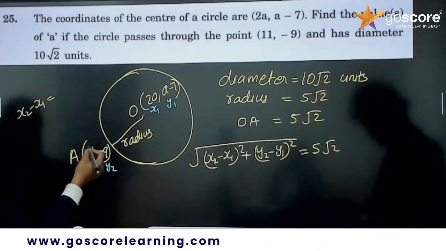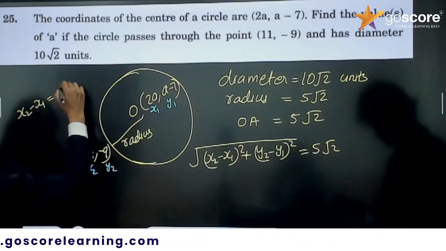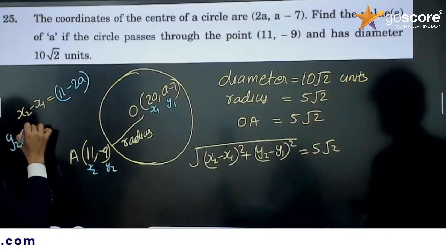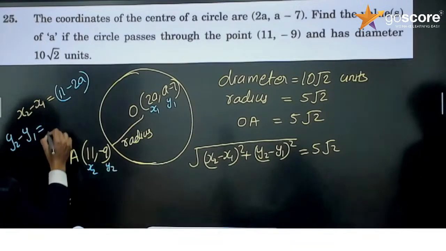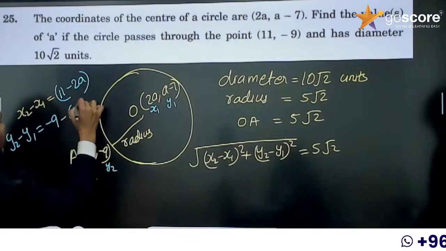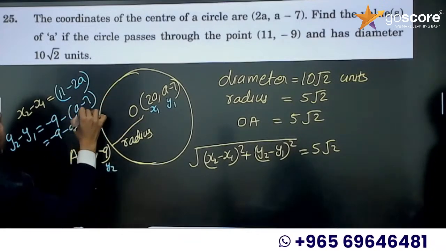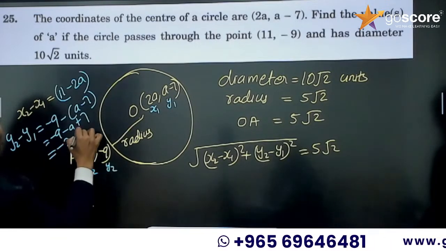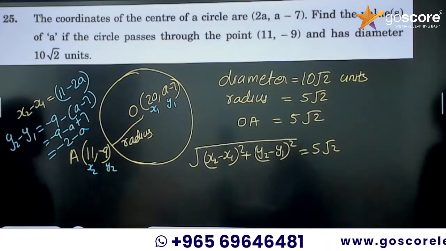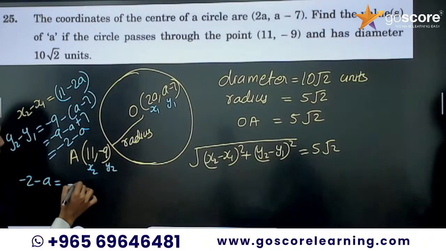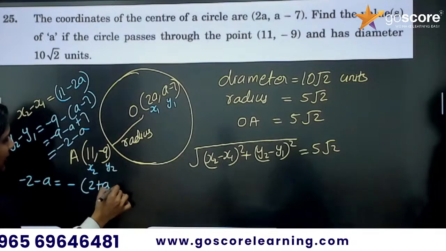So x2 minus x1 will be 11 minus 2a, and y2 minus y1 will be minus 9 minus a minus 7. So we can write it as minus 9 minus a plus 7. So it is minus 2 minus a, which I am going to take as minus of 2 plus a.